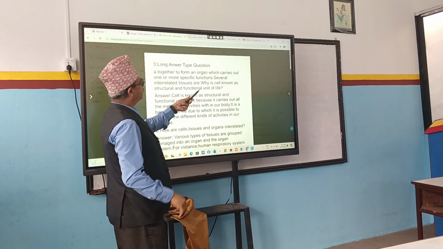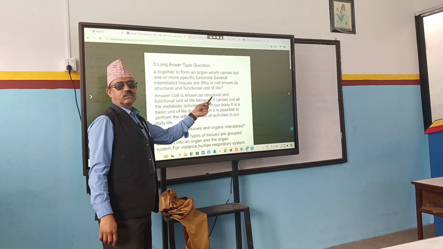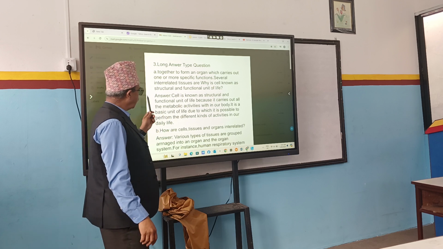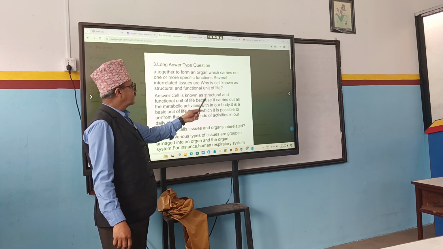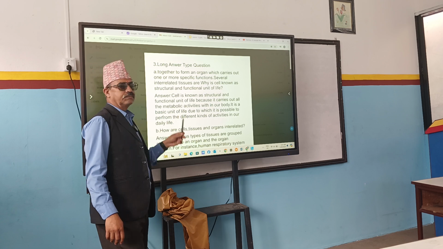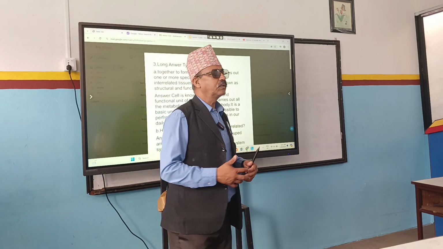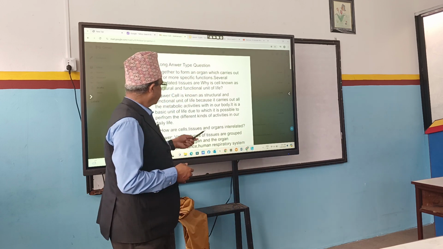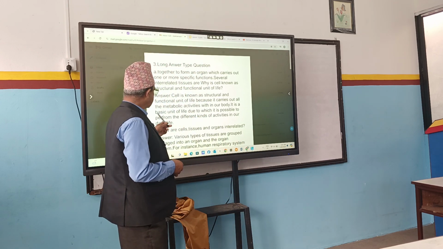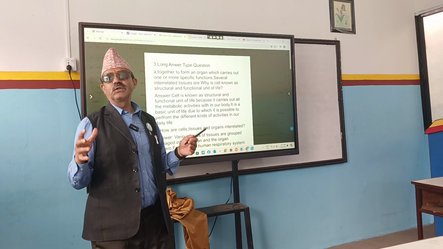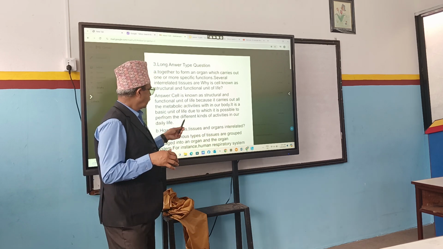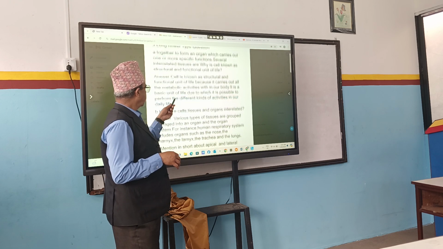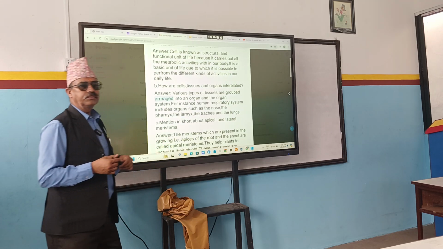Why is cell known as the structural and functional unit of life? This question is of 2 marks. How much marks? 2 marks. So, cell is known as structural and functional unit of life because it carries out all the metabolic activities. Here, metabolic activities means respiration, excretion, digestion, reproduction, etc. within our body. It is a basic unit of life. Without cell, no organism can survive, due to which it is possible to perform the different kinds of activities in our daily life. Okay.